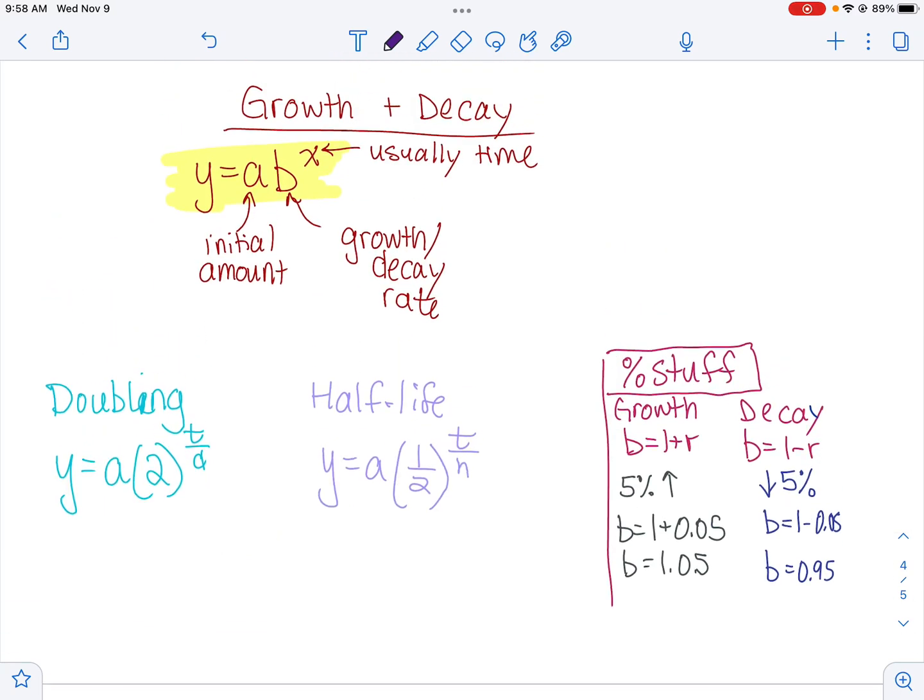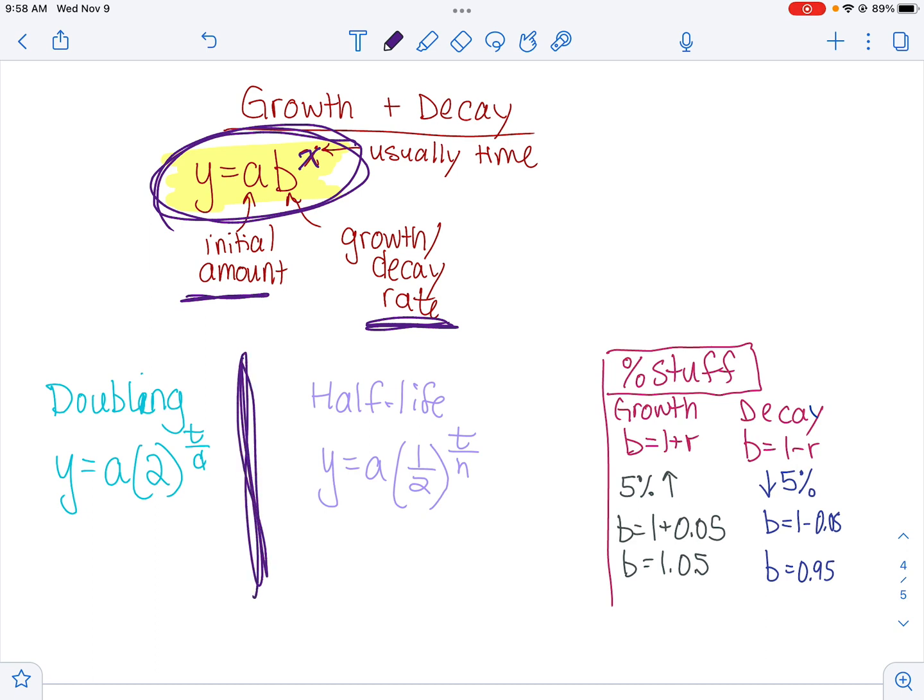I think I posted this yesterday and talked about it with a couple people. If you're struggling with growth and decay questions, this is a good way to look at it. This is generally what they always look like: initial amount, that's your growth or decay rate, sometimes this is time. And then questions are basically split into 3 groups.